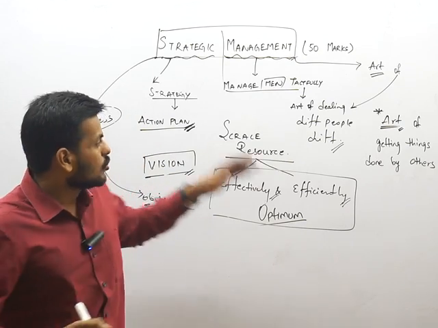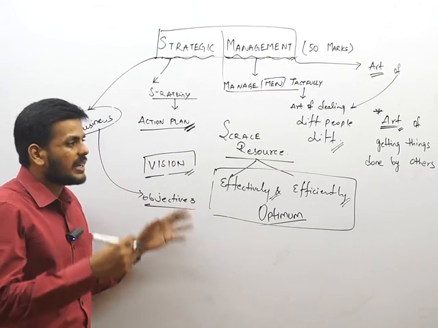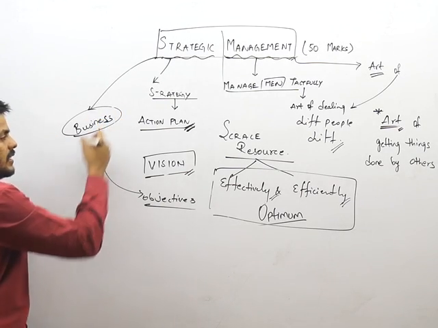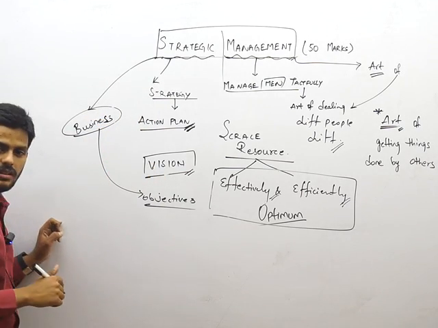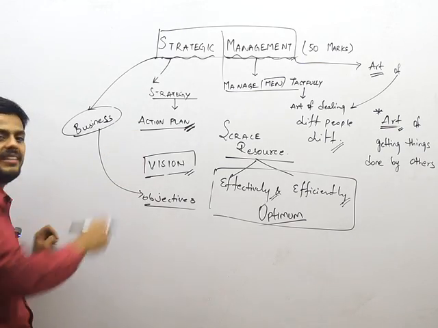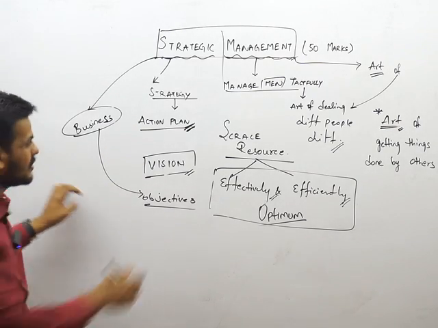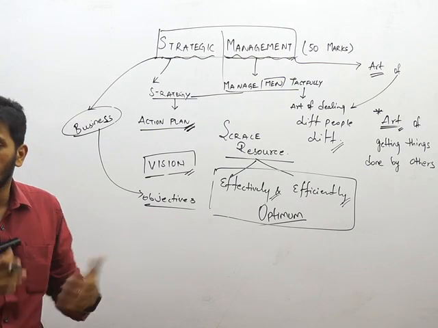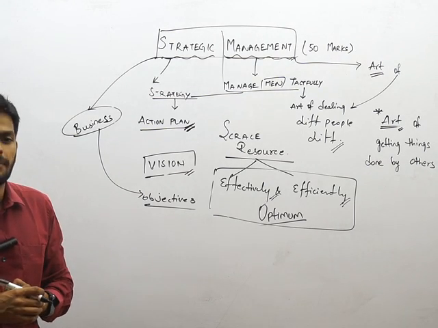Are you understanding? Now when we combine both, every business that wants to achieve something will have a strategy. To make sure that the strategy is working properly or is in place, we have management. That aspect of managing the strategy to work is called strategic management.